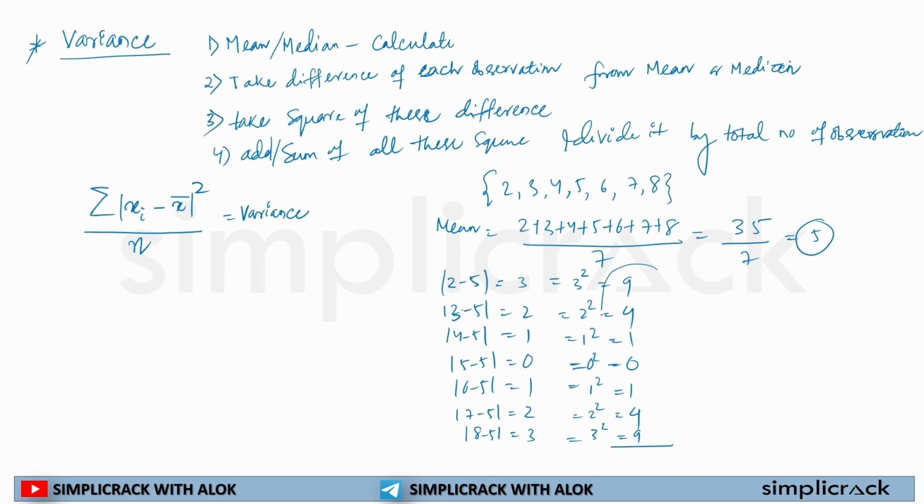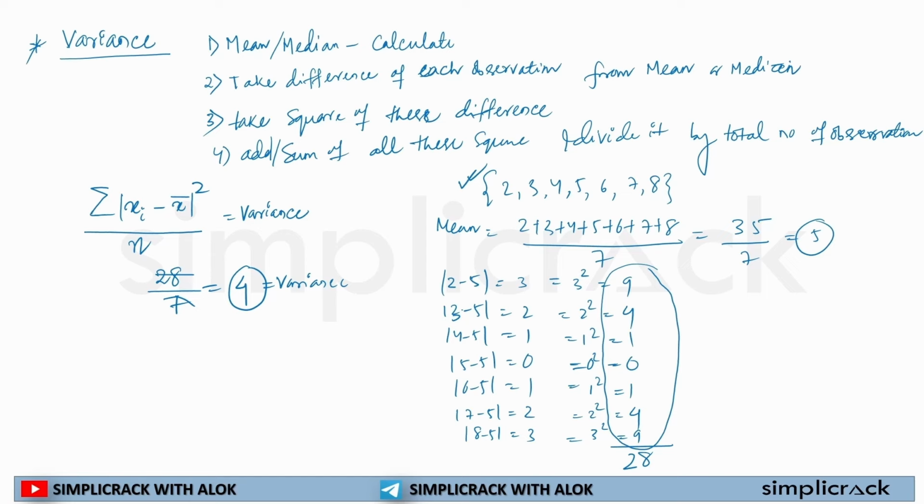Then I will add these. In case of mean deviation, I used to add only the differences, but in case of variance, I will be adding the squares of all these differences. So 9 plus 4 equal to 13, plus 1 is 14, plus 1 is 15, plus 4 is 19, plus 9 is equal to 28. So the sum of squares of these differences is 28, divided by number of observations 7. So my variance will be 4. I hope this is clear now.